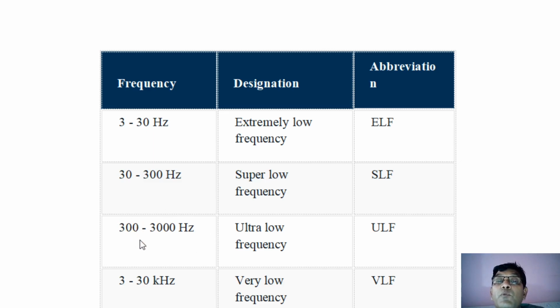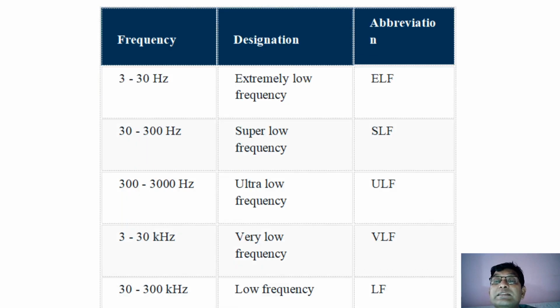When any human being talks, the frequency, called voice frequency, is in the range of 300 hertz to 3000 hertz. 3000 hertz is as good as 3 kilohertz. So that is the frequency of the human voice.